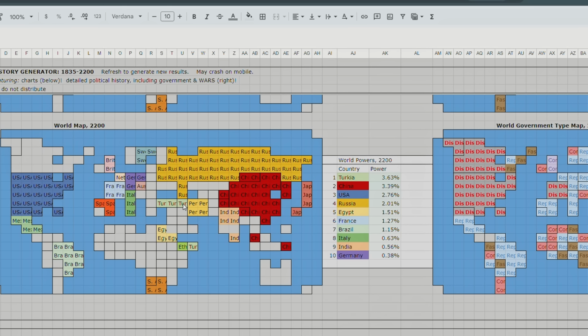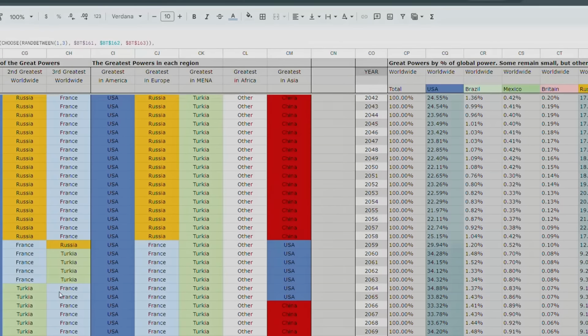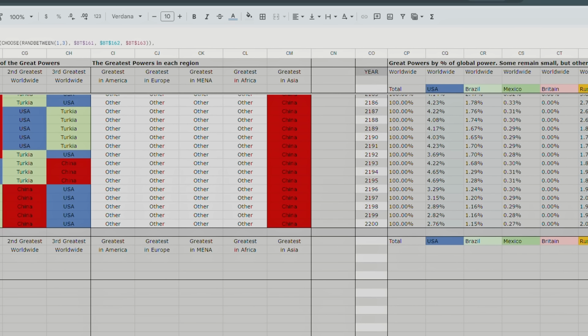It controls Armenia, which is not good for Armenia, and it controls Somalia as well. And a neutral force probably controls the Suez Canal, which means Turkey can access this area. And it probably has influence over India, probably has influence over Africa. Let's scroll over and see. Actually, look at that. So even though Turkey is the strongest single country in the Middle East in 2200, it's not strong enough to become the greatest power in 2200 in the Middle East. Instead, all the other countries are in a coalition or some sort of alliance or some sort of international agreement, which means that no single country can dominate them.